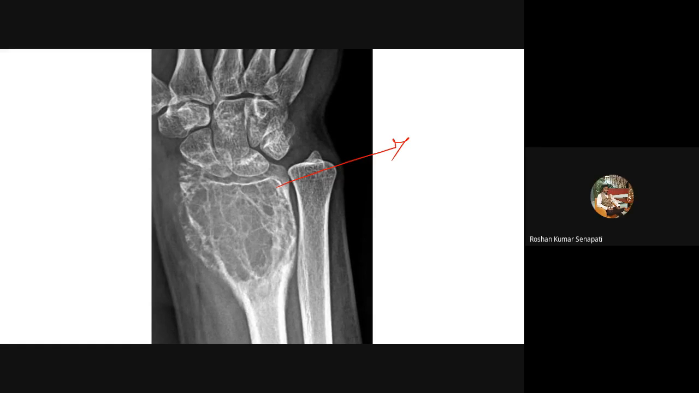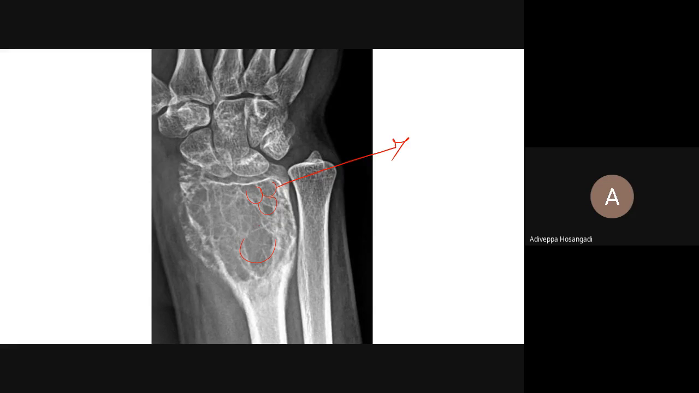Sir, eggshell crackling. Eggshell crackling is a clinical finding. It is not a radiological finding. Eggshell crackling is what? If you press it, it crackles like an eggshell. So it is on clinical examination. It is not on radiological examination. What is the hallmark in radiological examination? Soap bubble appearance, isn't it?